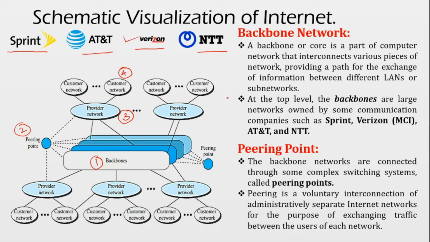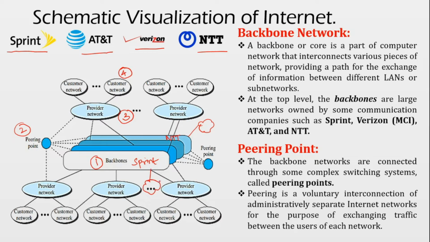And then the second layer is what we call the peering point. Peering points are the voluntary interconnection of administratively separate internetworks for the purpose of exchanging traffic between the users of each network. So let us assume that this particular backbone is given by Sprint, and this particular backbone is given by NTT. And eventually there might be a group of people connected to this NTT network, and a group of people who will be connected to this Sprint network.